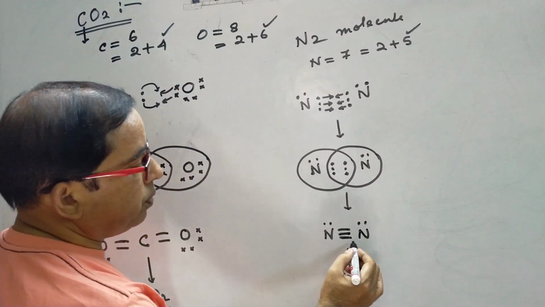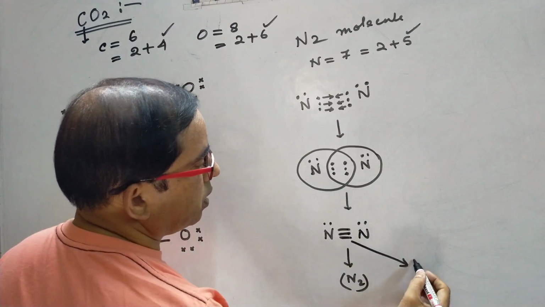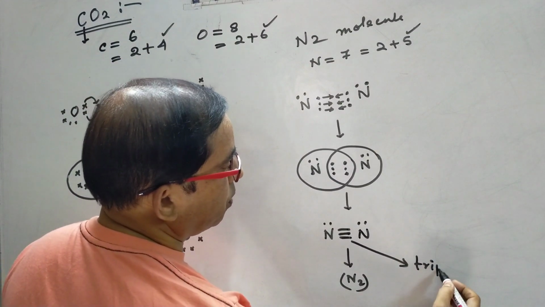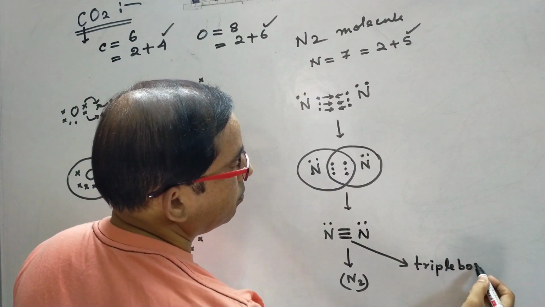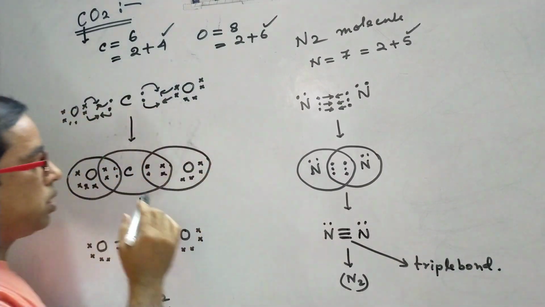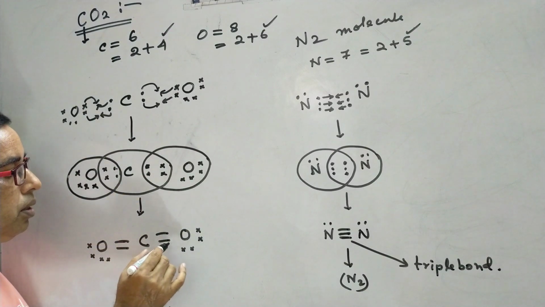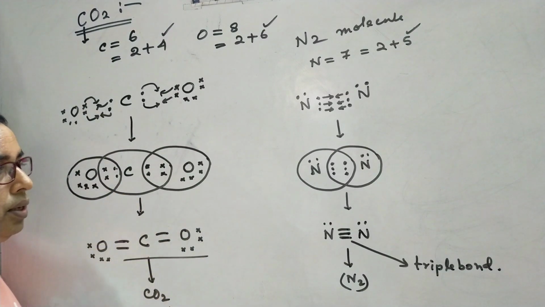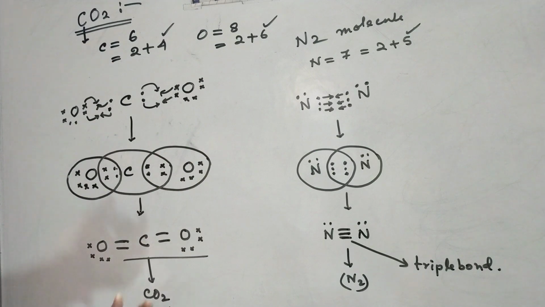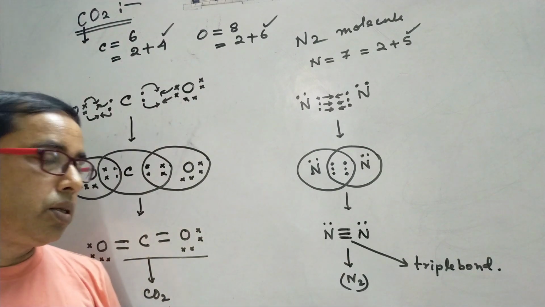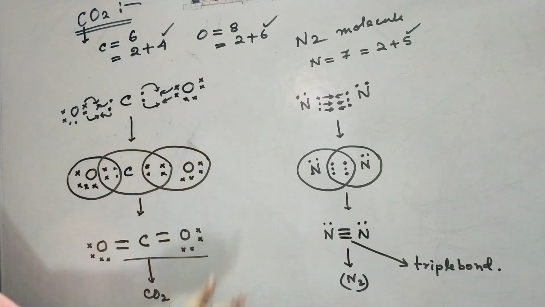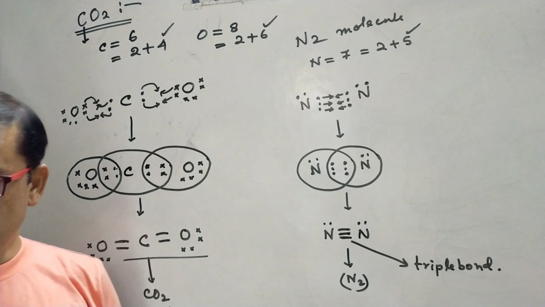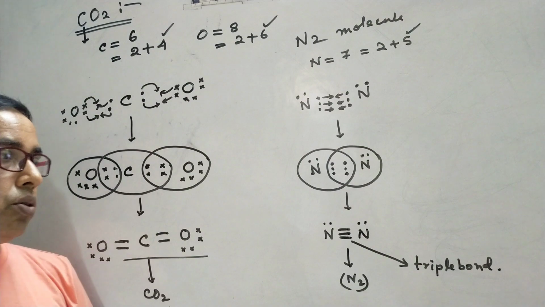And in case of the nitrogen molecule, we have seen triple bond formation, and in case of the carbon dioxide molecule, we have seen double bond formation. In covalent compounds, a maximum of triple bond is formed. And these are the formation of covalent compounds. Now the properties of covalent and ionic compounds.